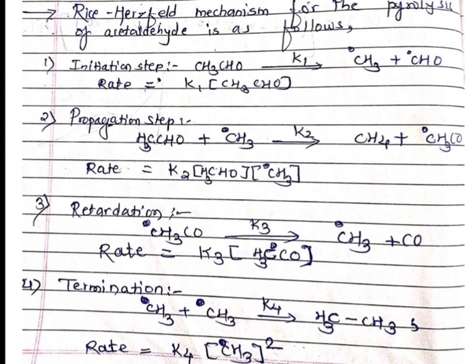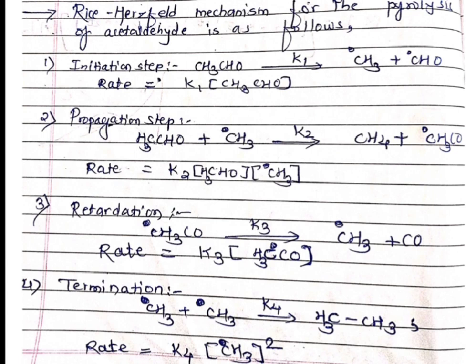So this is a free radical chain type of reaction. The rate is K1 times the concentration of CH3CHO.